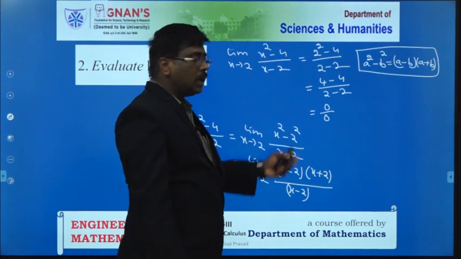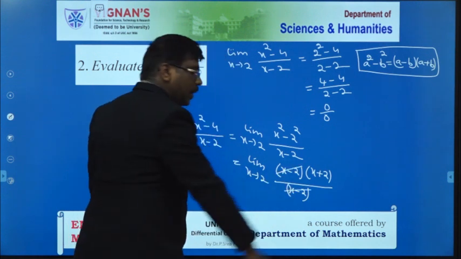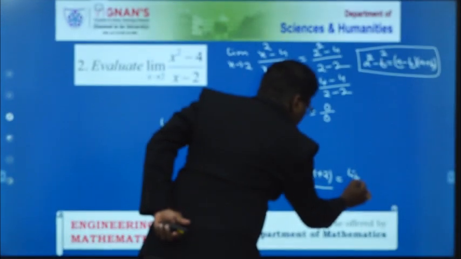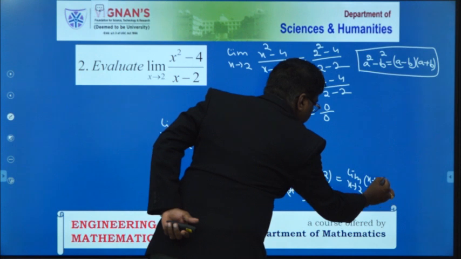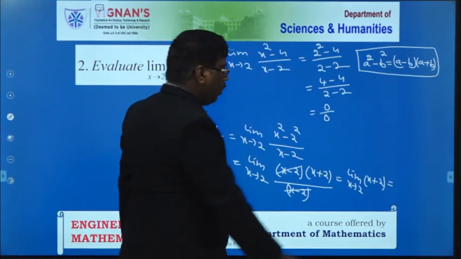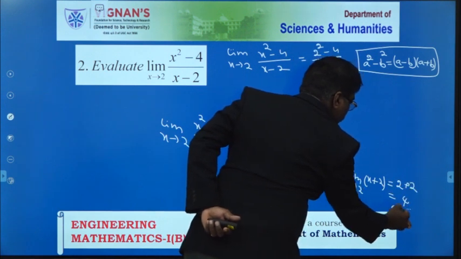Likewise I split this algebraic function. Simply cancel (x minus 2), then this is equal to limit of x tends to 2 of x plus 2. Now we replace x by 2 here. Therefore 2 plus 2 is equal to 4.